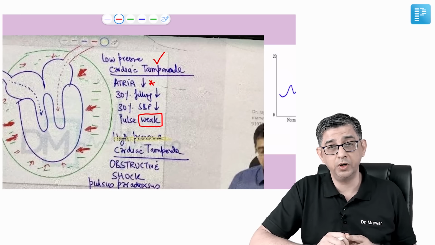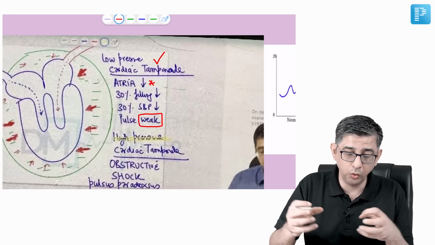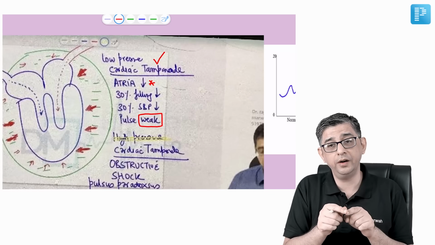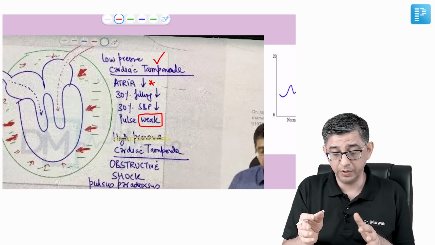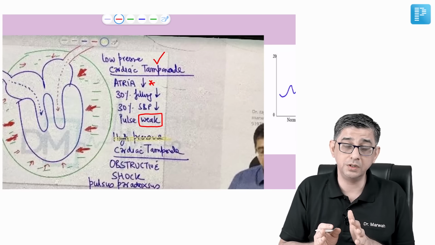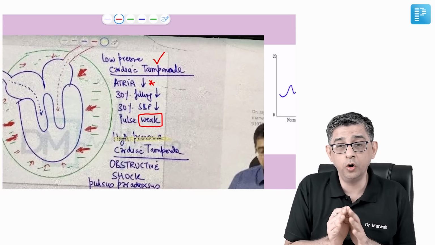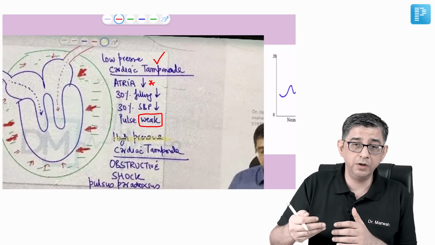So in cardiac tamponade, initially when the patient comes to you, because the pressure is compressing only the atria, the fall of blood pressure may not actually happen, because of which the pulse of the patient will not disappear. Pulsus paradoxus, yes, is a feature but may not always be seen. Why? Because cardiac tamponade will evolve over time.